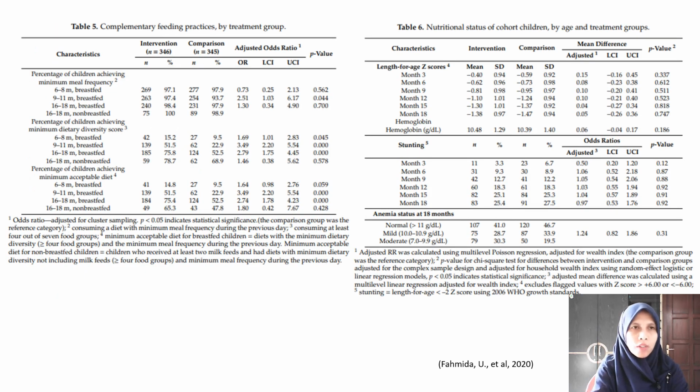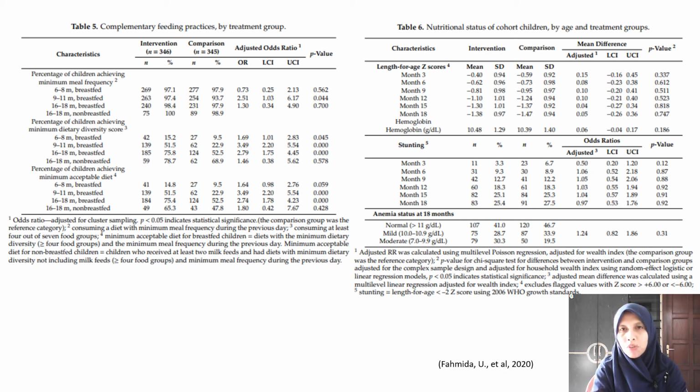And how was the result of the study? We can see here in Table 5 that this study also analyzed the effect of the intervention on minimum meal frequency, minimum dietary diversity score, and also minimum acceptable diet. We can see here that generally the intervention group had higher minimum meal frequency, dietary diversity score, and also minimum acceptable diet. It means that the intervention had successfully improved the dietary practice or infant and young child feeding practice, especially related to these 3 indicators.